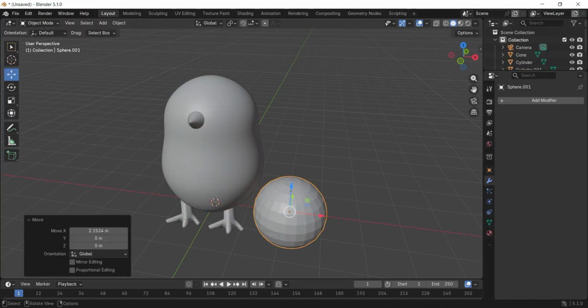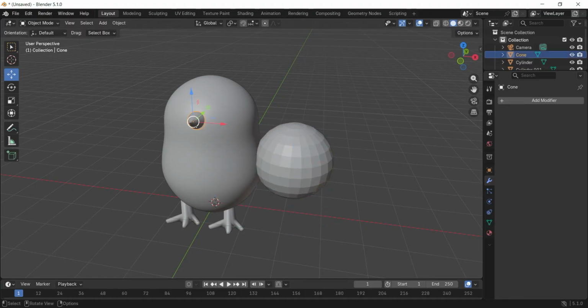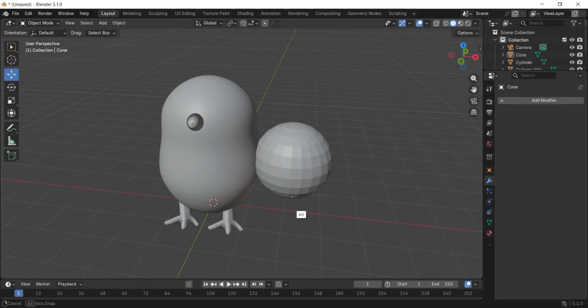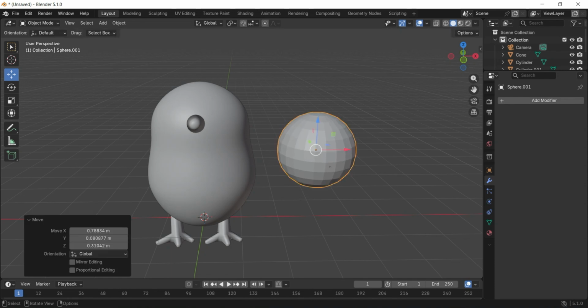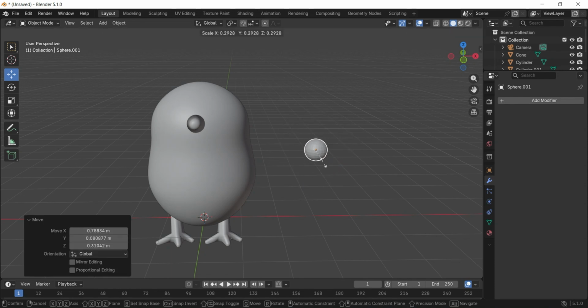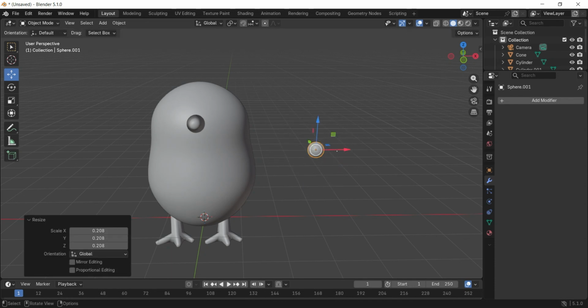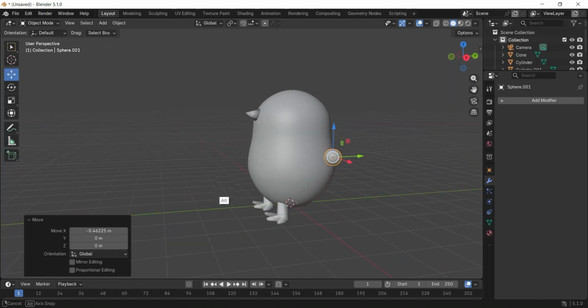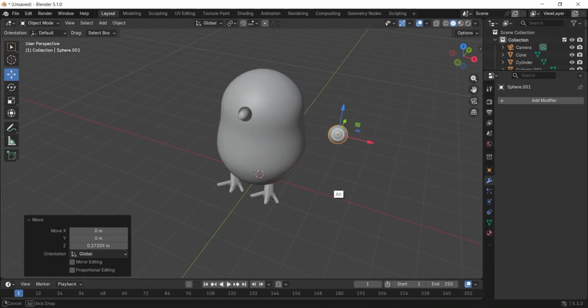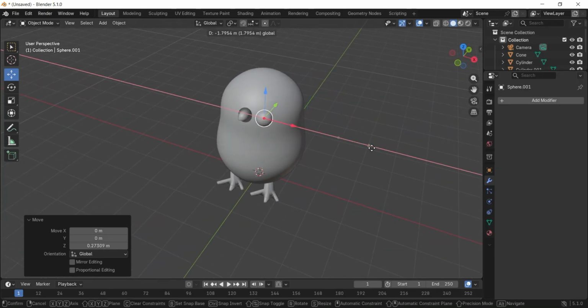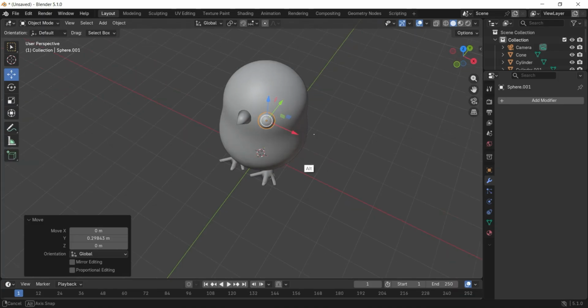Move it with G like this. Scale and move with the Move tool and put it around here.